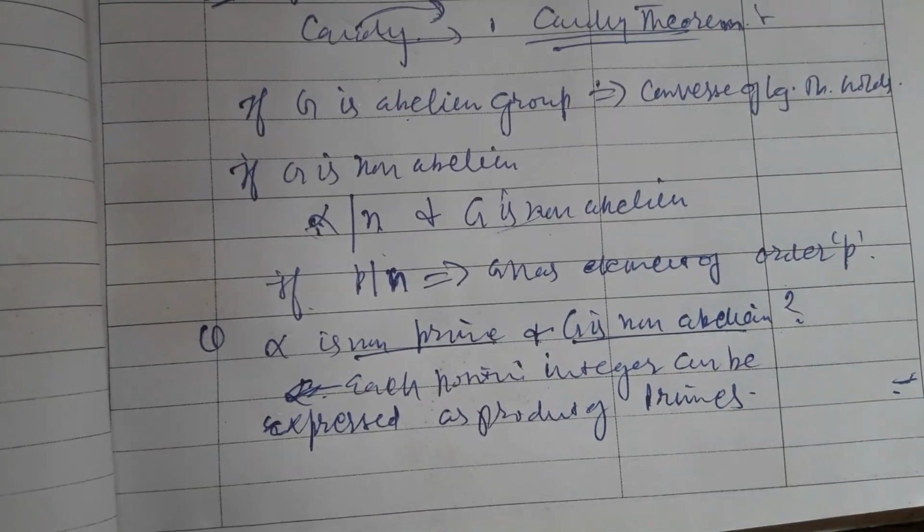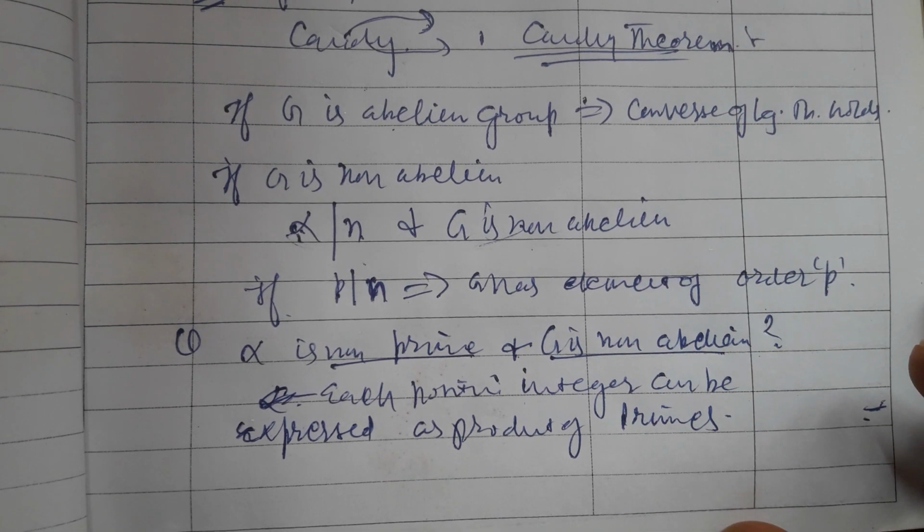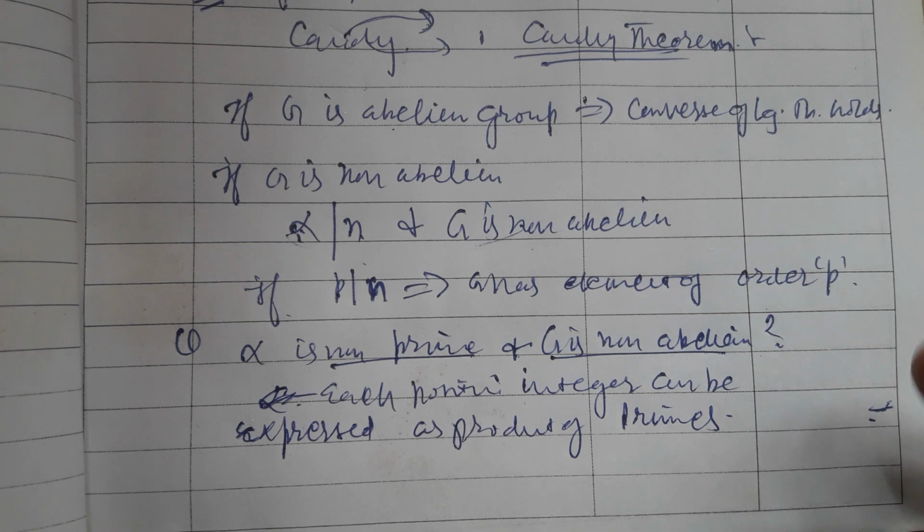Canonical form is a number theory concept: any positive integer can be expressed as a product of primes.